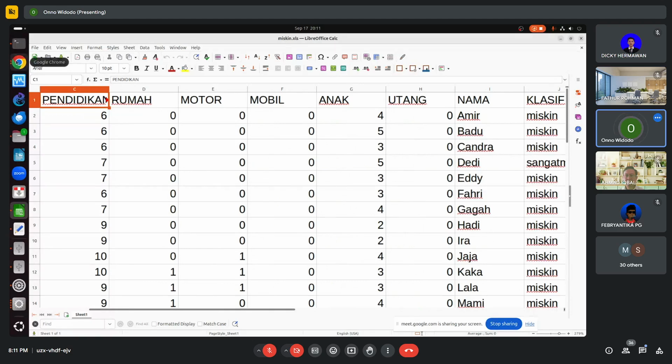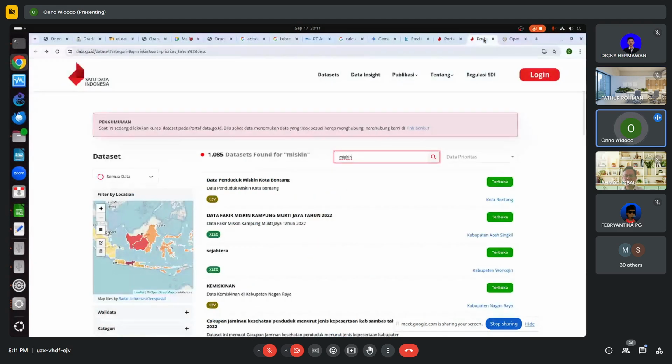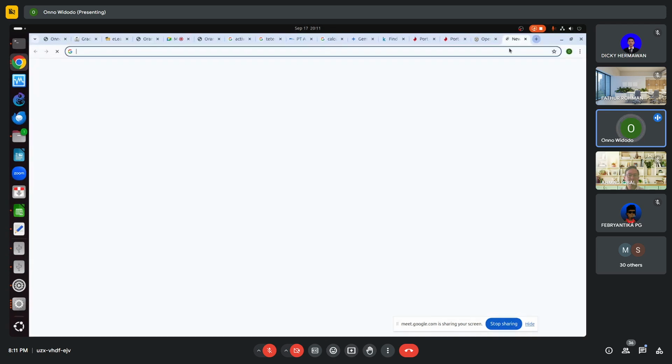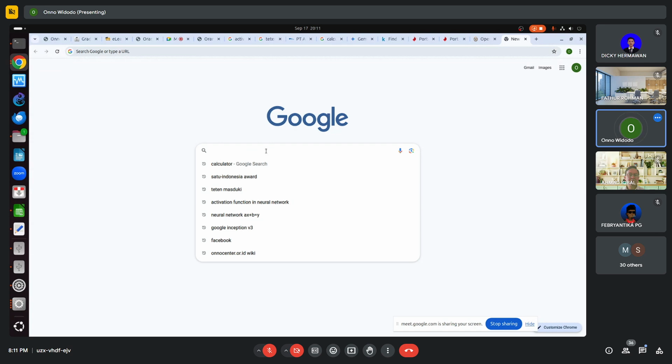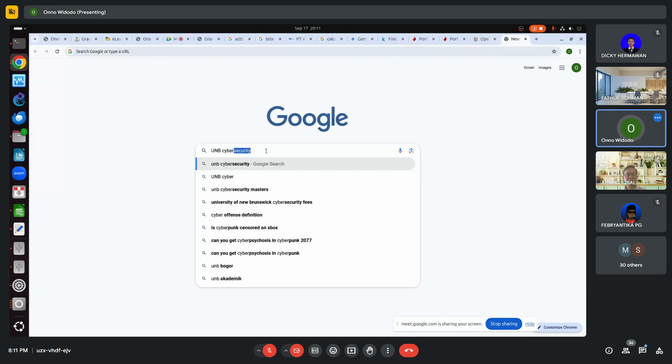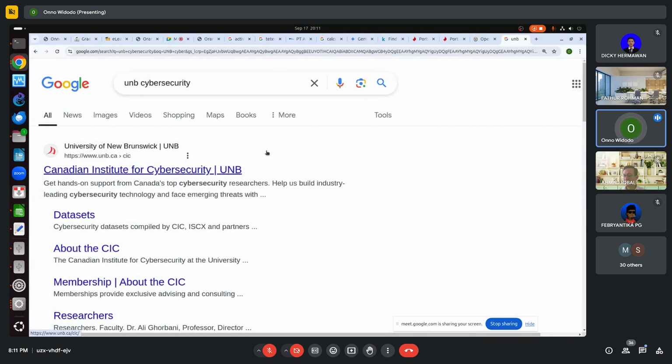So that's the data set. The other data set that might be of interest to some is my other data set, the UNB cybersecurity. I play around with cybersecurity a lot.